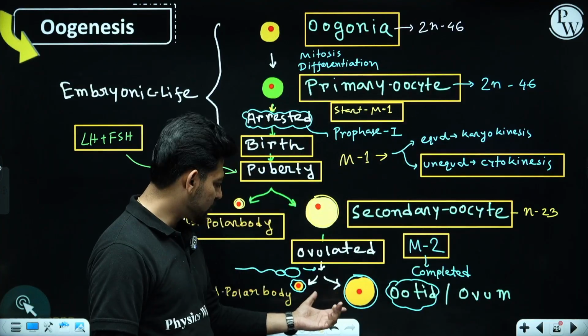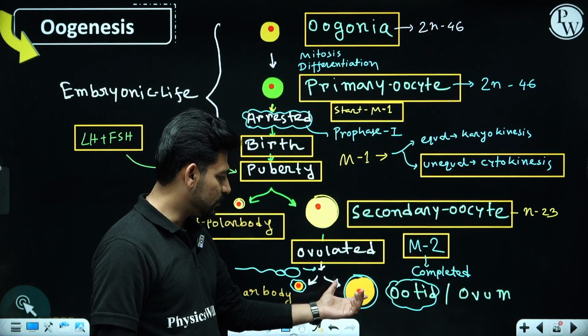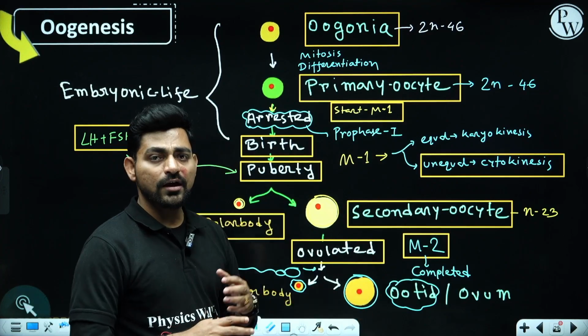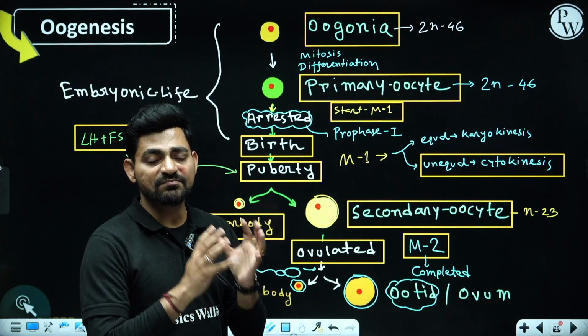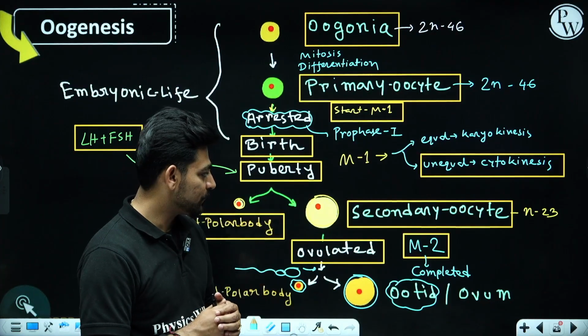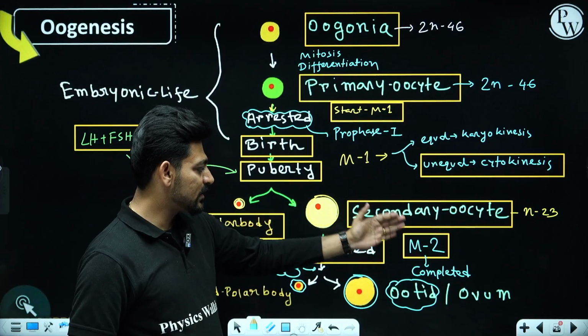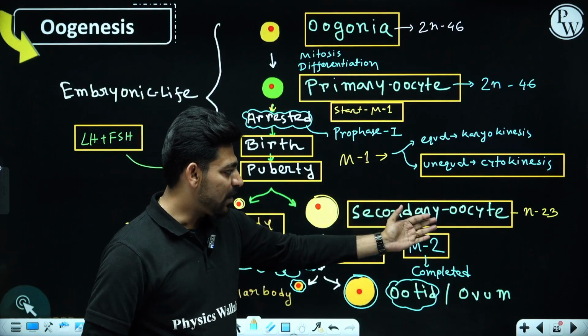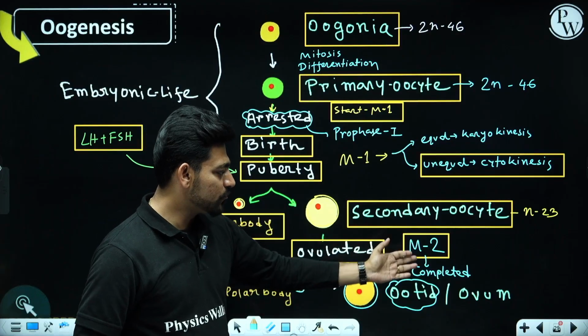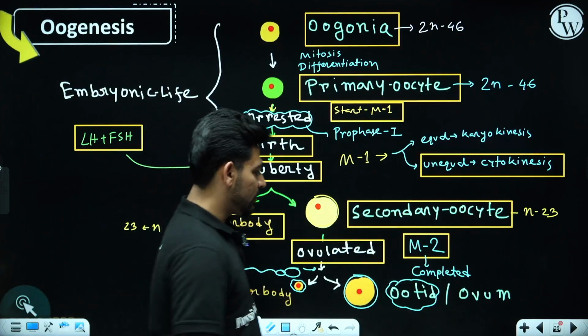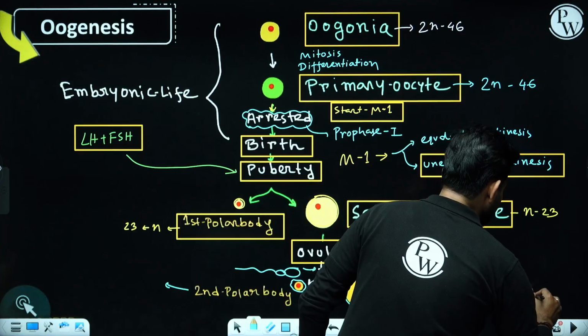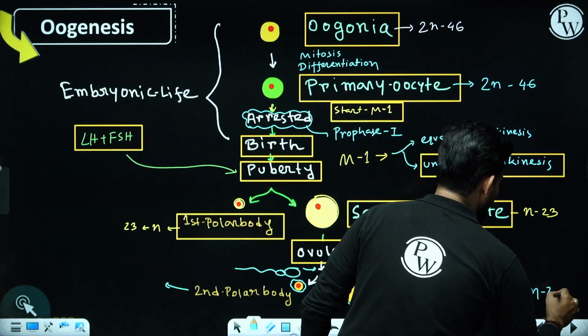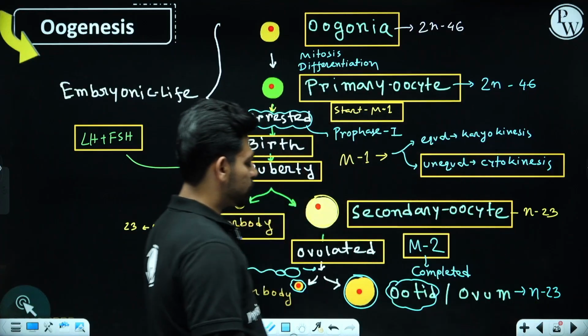And there will be fusion between the sperm and this oocyte or ovum, and that will form a diploid zygote. Because this secondary oocyte is haploid and meiosis 2 is an equational division, the ovum also has only 23 chromosomes.